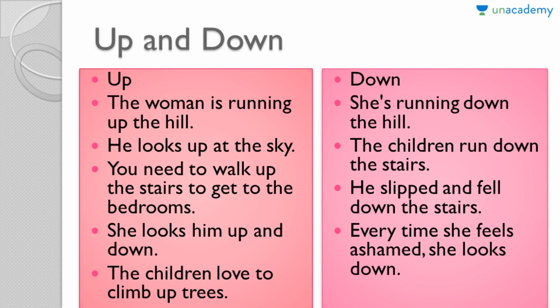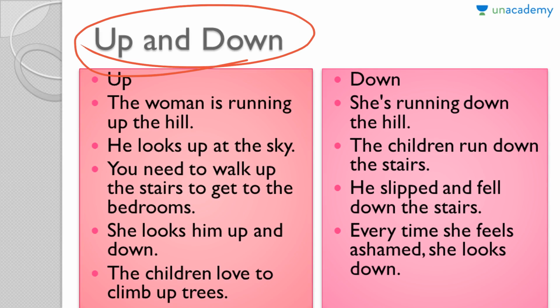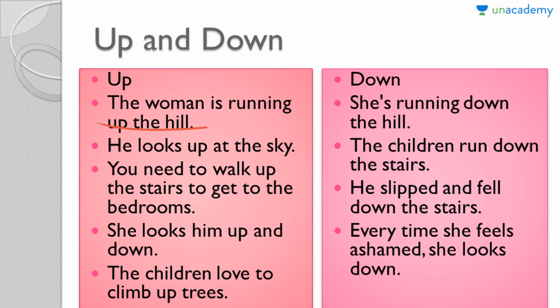So first up we have up and down, these two prepositions. Up is something which is above your level or above something, that is the usual sense of up, but it can be used in other ways too. These examples will help you understand the different ways in which up can be used. The first one is: the woman is running up the hill. Obviously here up is denoting this upward movement. So this is the first case in which up can be used.